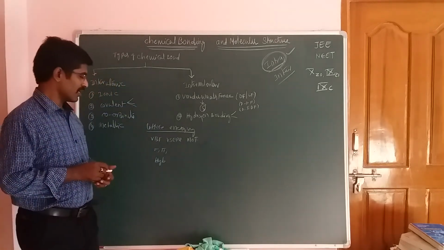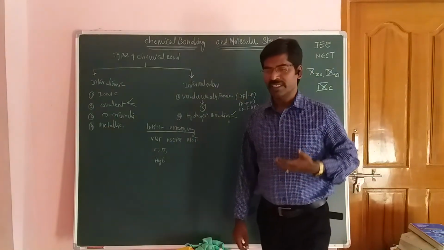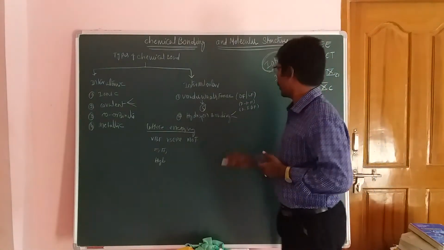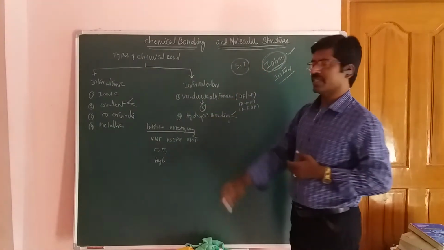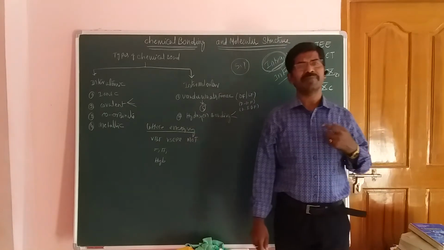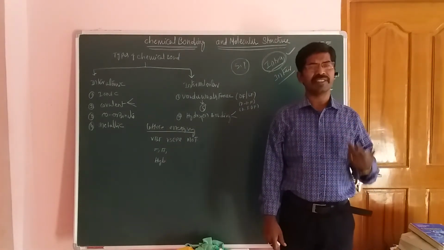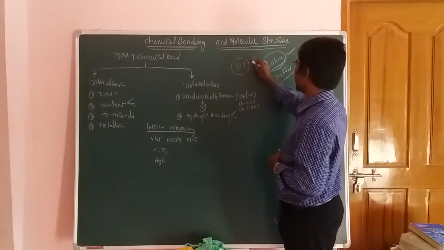Hybridization involves the s orbital, p orbital and d orbital. The involvement of s and p orbitals gives three types of hybridization: sp, sp2 and sp3.